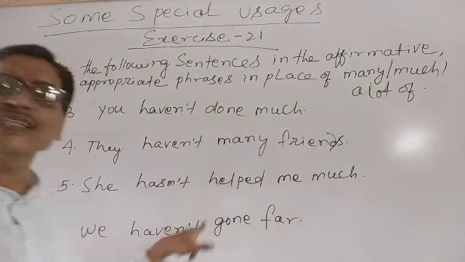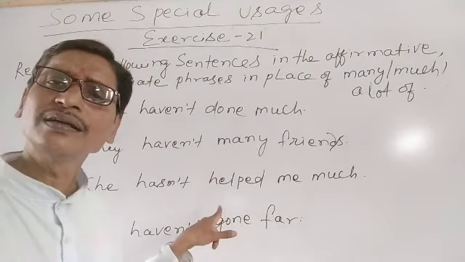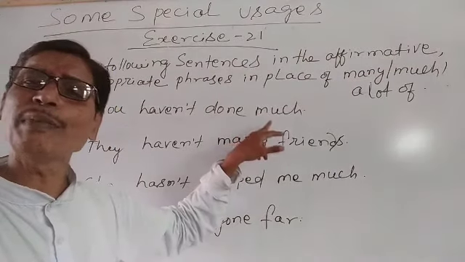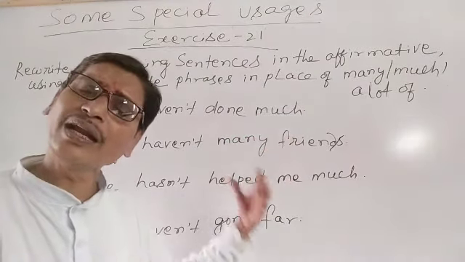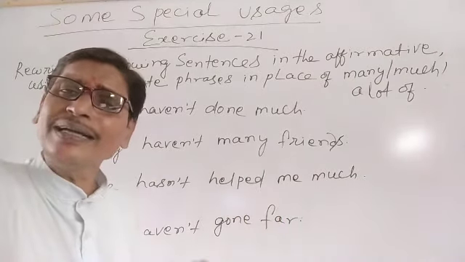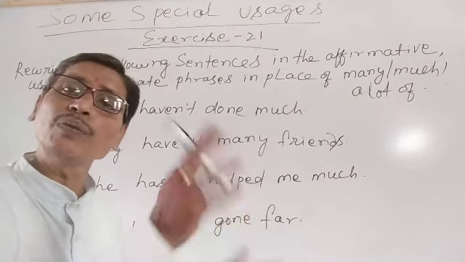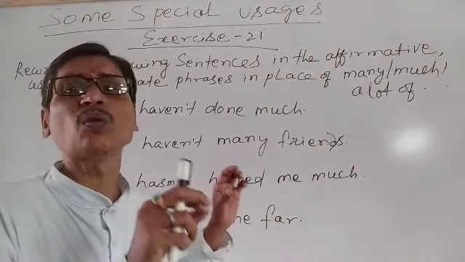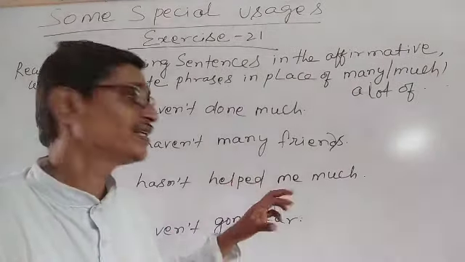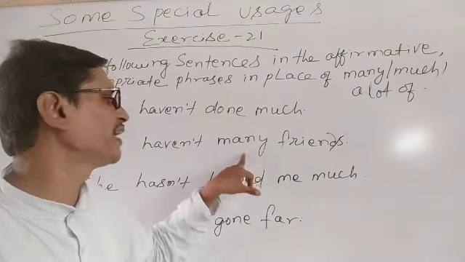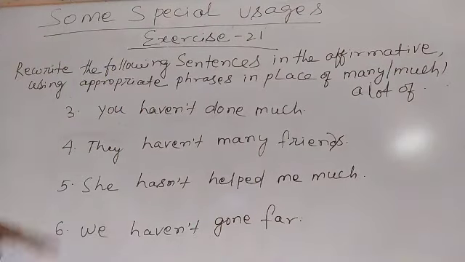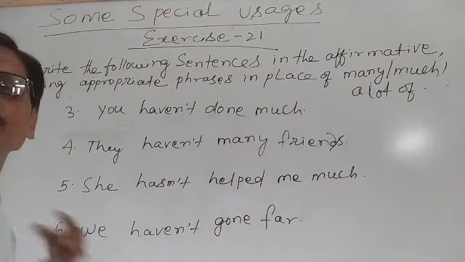The sentences given over here in negative or interrogative are using many, much or a lot of. Our duty is just to convert them into positive sentences and use appropriate words and phrases in place of much, many, and the like. Okay, so here I have written only 4 sentences.